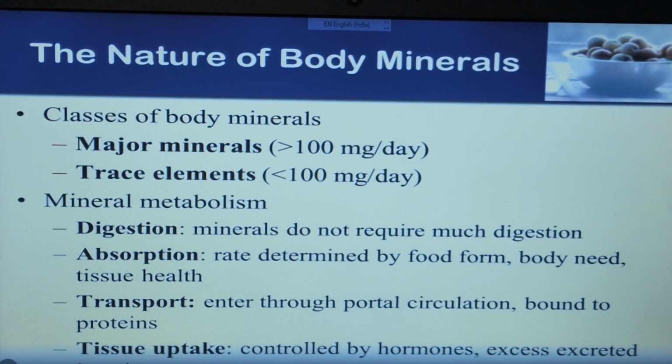This is classified according to concentration. If a mineral is required at more than 100 mg per day, that mineral is known as a major mineral. If a mineral is consumed in our body at 100 mg or more per day, it is known as a major mineral, and a mineral consumed at less than 100 mg per day is known as a trace element. So these are the classifications according to the concentration of consumption: trace element and major element.